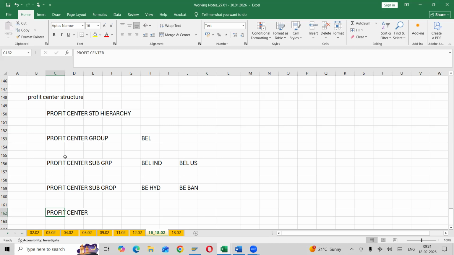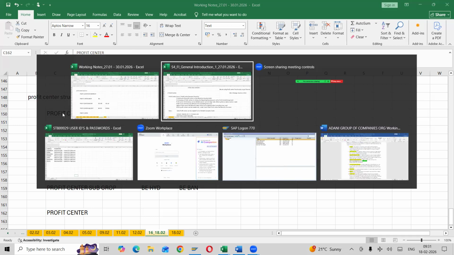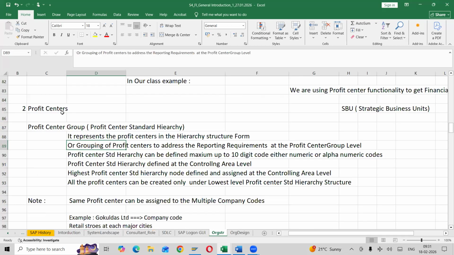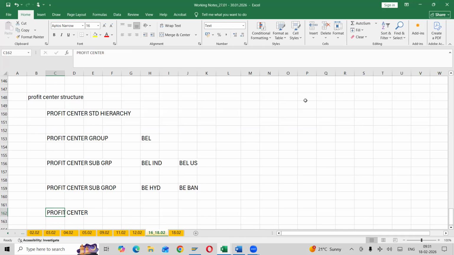Node is nothing but a step. So here if any profit center hierarchy is not ending with the profit center, then it is considered an incomplete node. So same thing I have mentioned here. You can see the profit center standard hierarchy can be defined with a maximum 10-digit code. So already we discussed. Next one, the profit center standard hierarchy is defined at the controlling area. Means profit center will be linked to it, you know that, right? How will it be there?